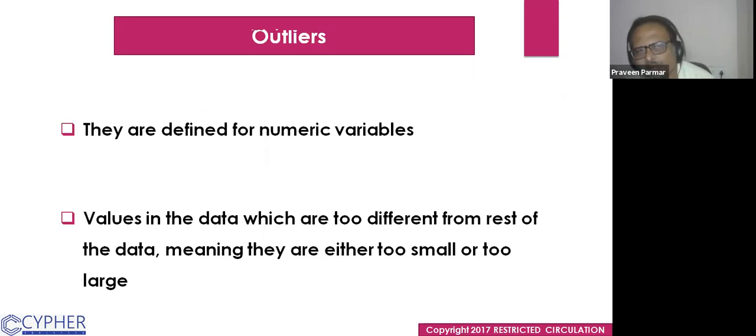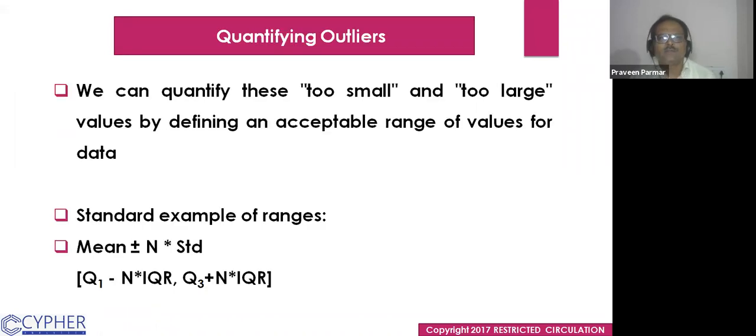Outliers are different. They are defined for numeric variables only. Values in the data which are very different from the rest of the data, meaning they are either too small or too large, are called outliers. Quantifying outliers: we have various formulas to quantify the outliers as per the skewness of the data.